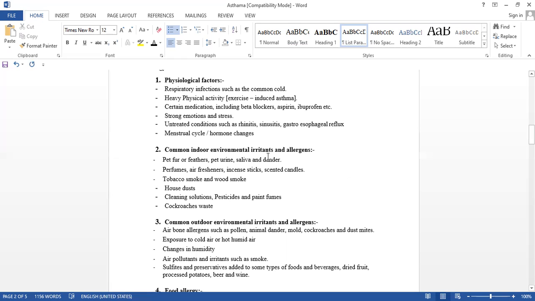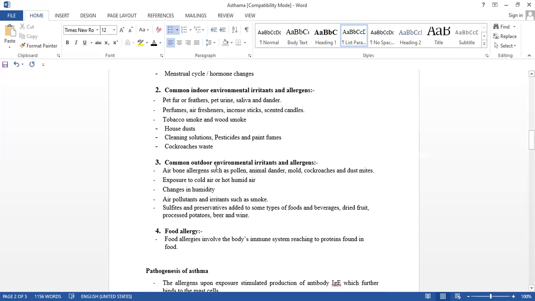Next one, these are the common indoor. Okay. Now common outdoor; this we saw indoor. Now outdoor, the airborne allergens such as pollen grains, animal dander, mold, cockroaches. They are also present outside, and dust mites, exposure to cold air, extreme cold air, hot humid air, and changes in the humidity.